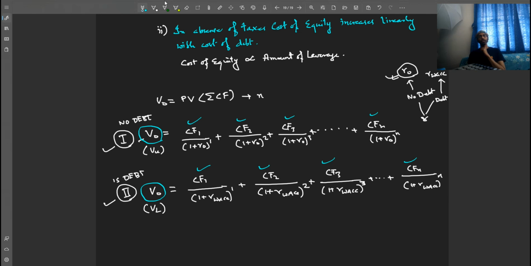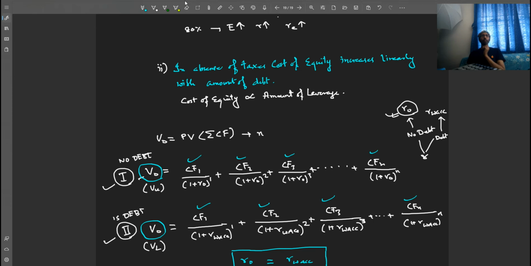So what is the other variable, friends? The other variable is R0 and RWACC. So for V0 to be constant in both cases, these two also have to be equal. R0 has to be equal to RWACC for the first proposition to hold.